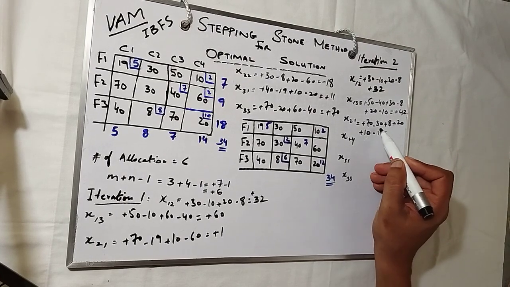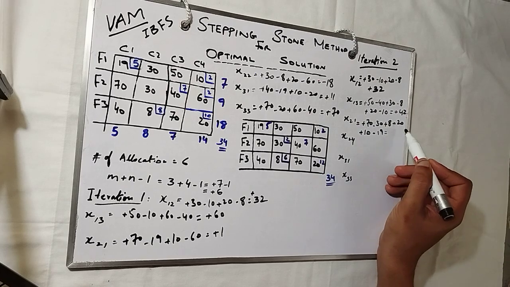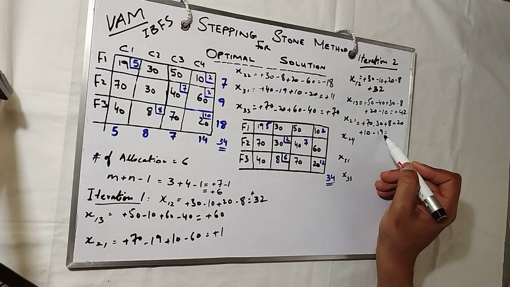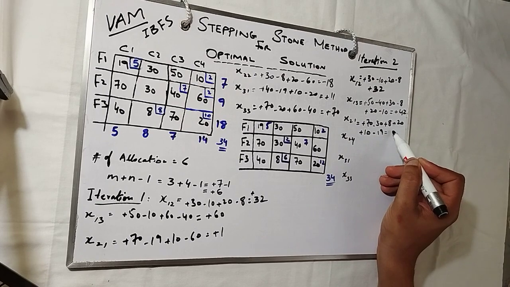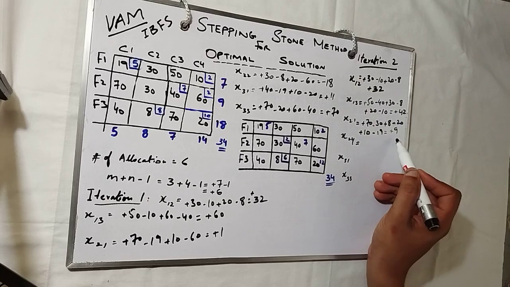Plus 70, minus 30 is plus 40, plus 8 is plus 48, minus 20 is plus 28, plus 10 is plus 38, minus 19 is plus 19. So plus 19 is the answer. So what does this plus show?